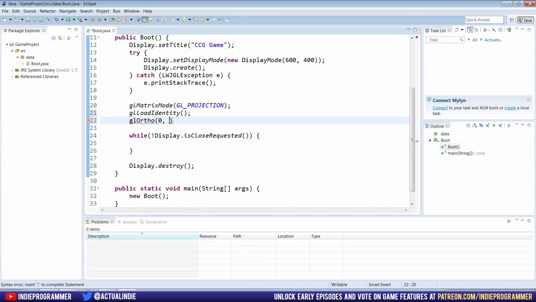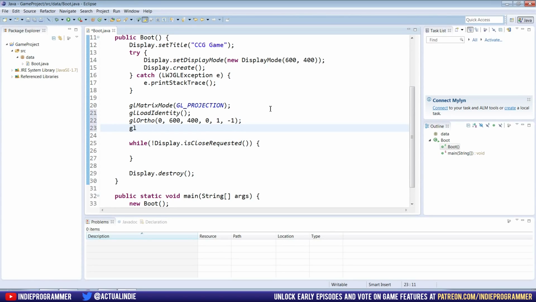So for this, I'll go over what the numbers are in a second after we write them down, but it's going to be 0, and then the width of our screen, which I think right now is 600, the height, which is 400, 0, and the last two are for 3D, which we're just going to make it a 2D game, so I'm going to do 1 and -1. And then lastly, the last command we need is GL matrix mode model view.